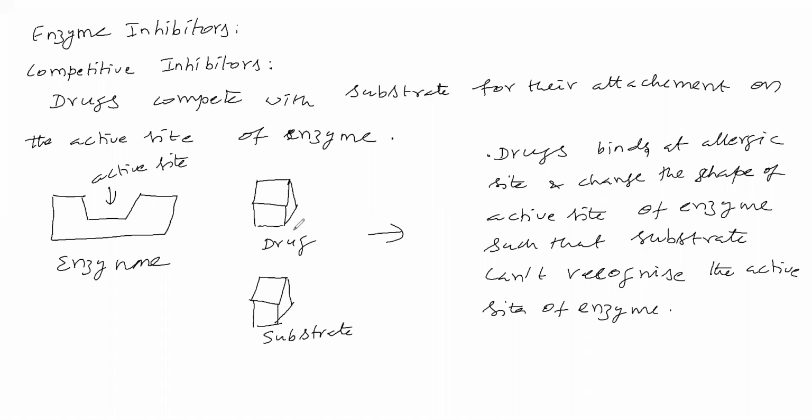So what happens is the drug is moving faster than the substrate and going to the active site of the enzyme. As soon as this drug goes to the active site of the enzyme, it changes the active site shape. Therefore, the substrate cannot go to this place. Such a type of inhibitors are called competitive inhibitors, you can say. Next, receptors as drug targets, that we'll see.